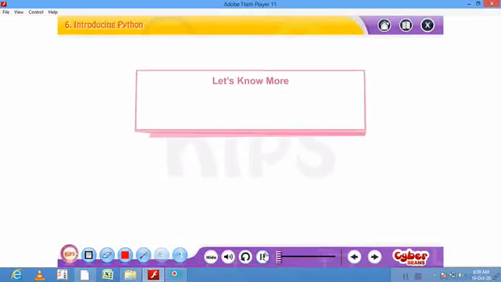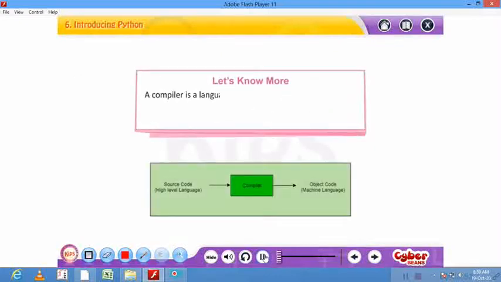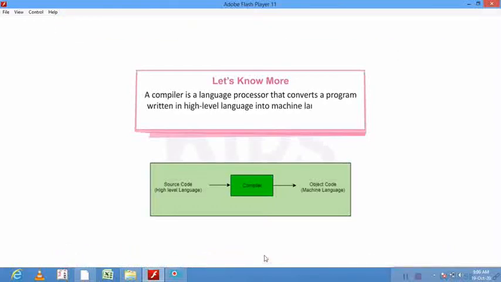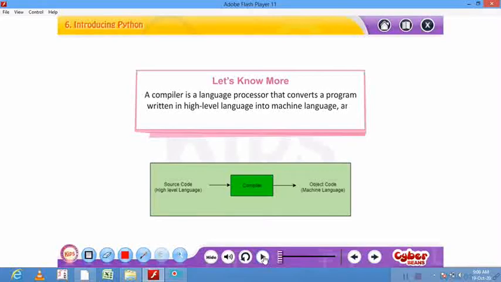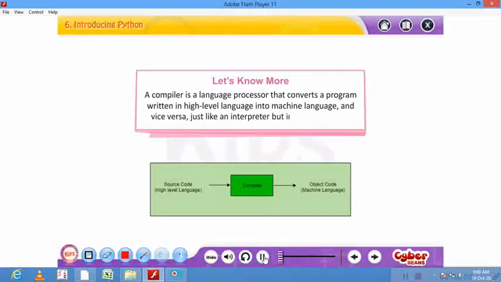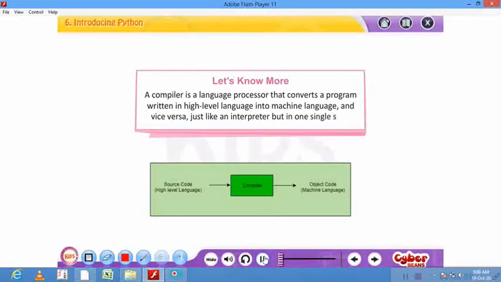Let's know more. A compiler is a language processor that converts a program written in high-level language into machine language, just like an interpreter, but in one single step.